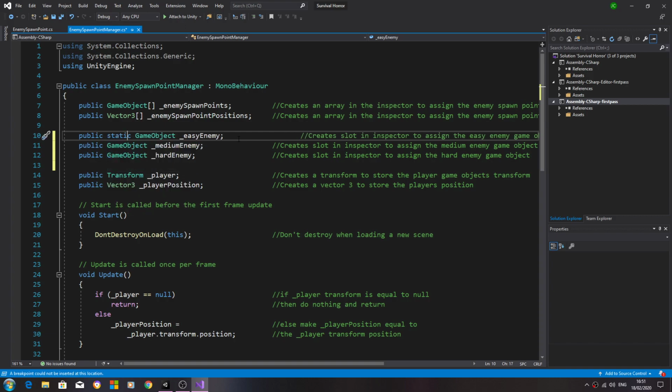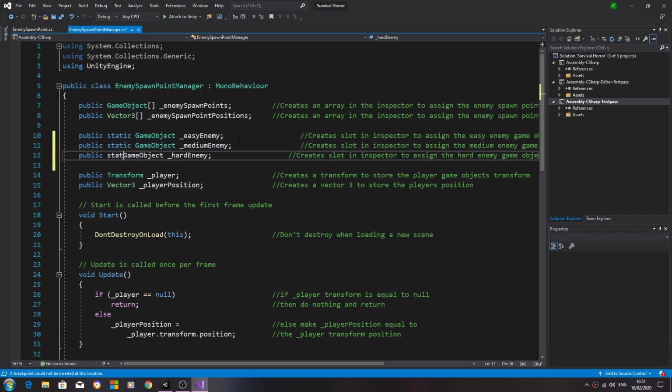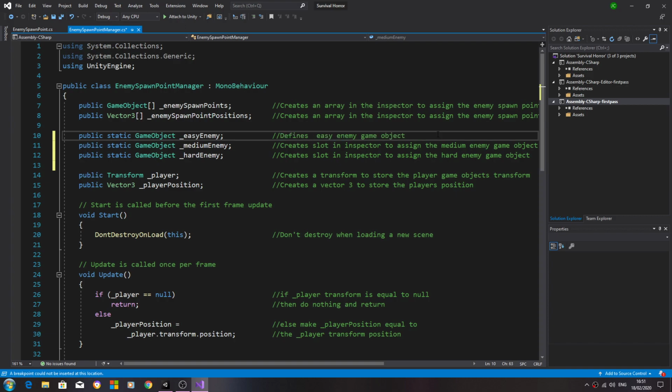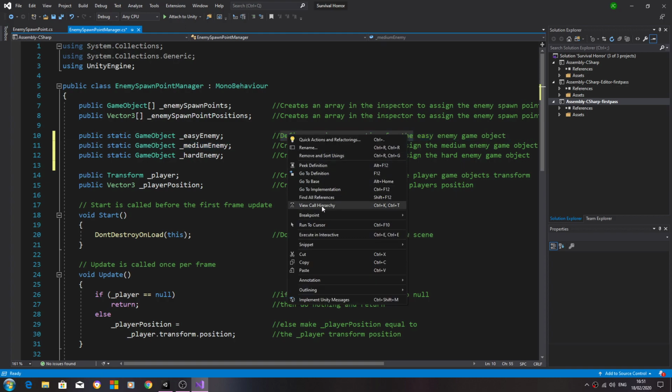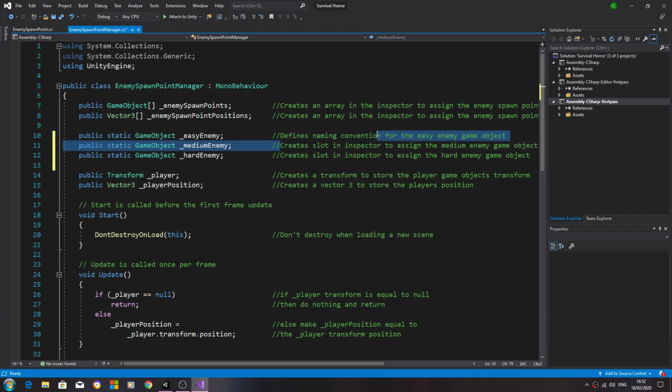But I am going to make just one change. I'm going to say public static game object for each of the enemies. I'll change the comment. We'll put defines naming convention for the easy enemy game object, and I'll just copy and paste that new comment all over the last one.